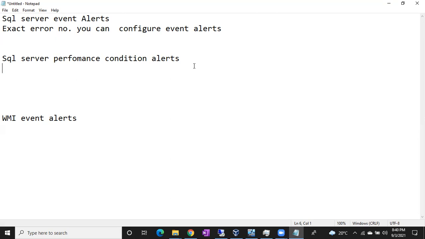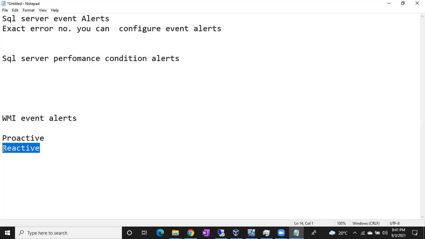There are two types of people in the organization. Your attitude should be proactive, not reactive. What is proactive and reactive? If the data file is full, you are reactive. Proactive means if the data file is going to be full, you get an alert once it reaches 90%. Then before hitting the error, you can fix it without getting that particular issue. If you are proactive, you don't get the error.